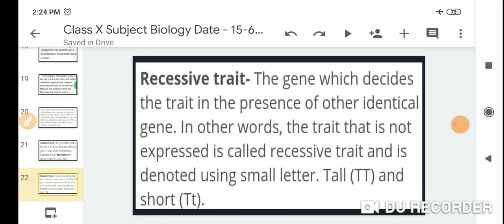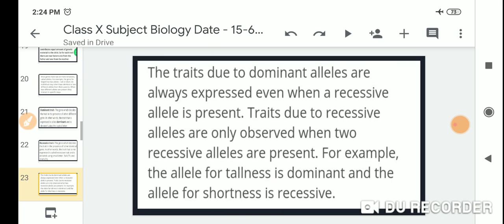Recessive trait: the gene which decides the trait only in the presence of an identical gene. In other words, the trait that is not expressed is called the recessive trait and is denoted using a small letter. Tall is T and short is t. Traits due to dominant alleles are always expressed even when a recessive allele is present. Traits due to recessive alleles are only observed when two recessive alleles are present.